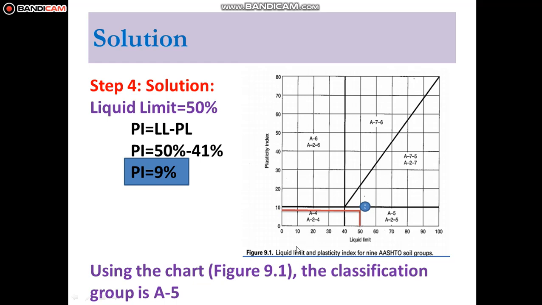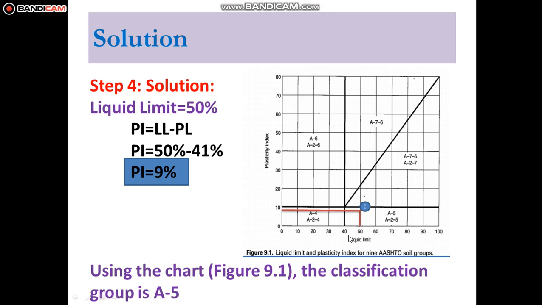Coming to using the chart. First, very important, we can see one vertical dark line and one horizontal dark line, at 40 and 10. Liquid limit less than 40% and plasticity index less than 10% belongs to the A4 group.